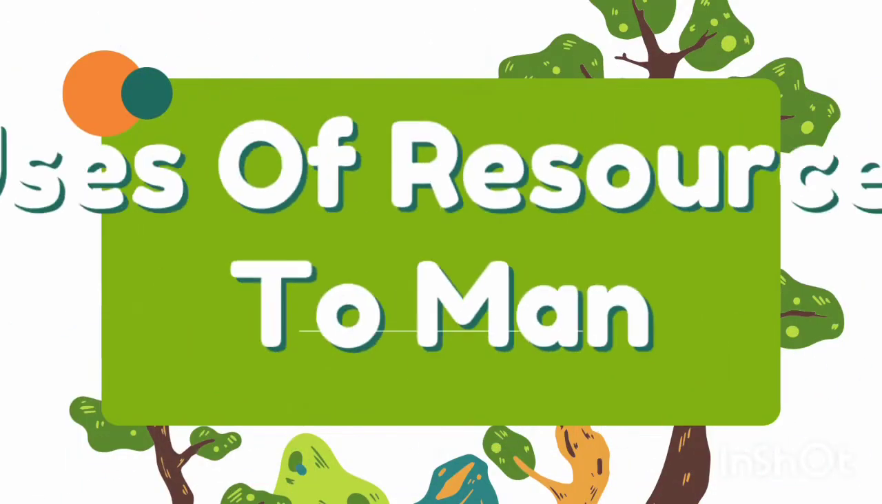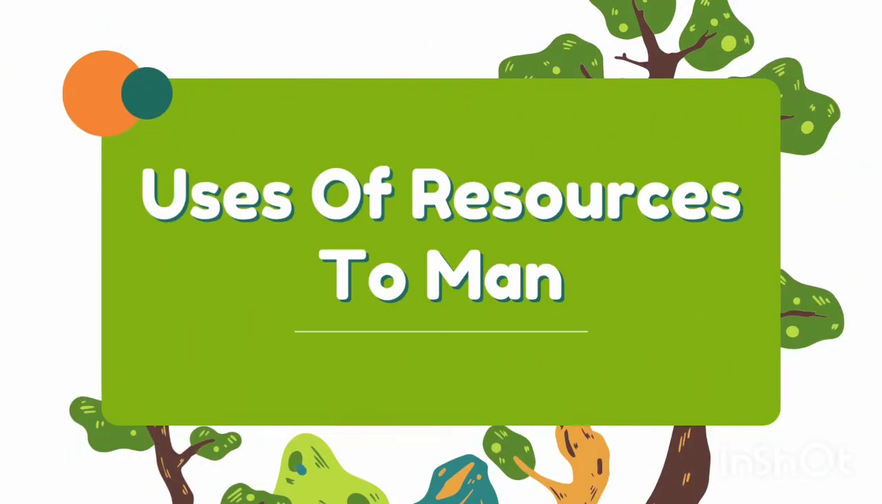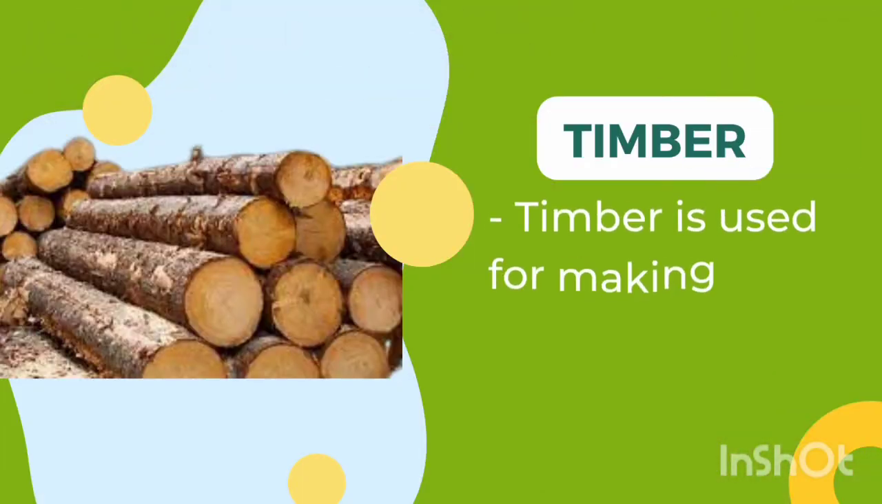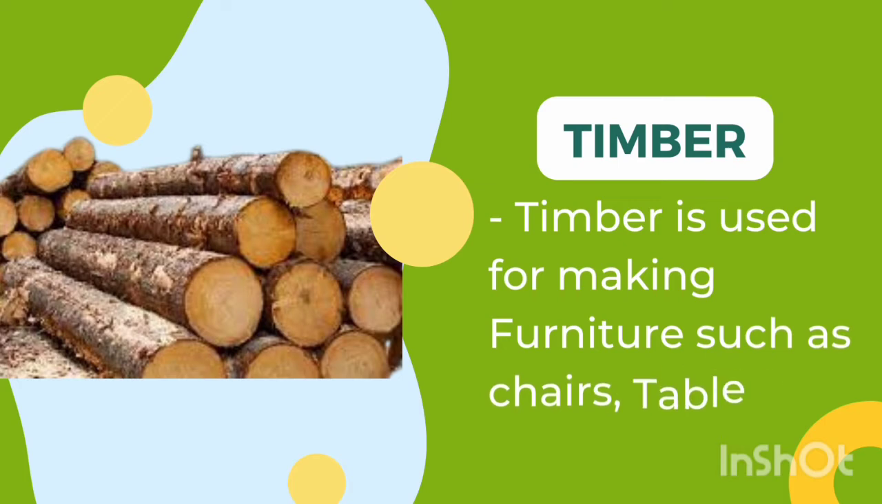All right. So, what are the usefulness of resources to man? Uses of resources to man. Let's look at the first one, timber. Timber is used for making furniture. Yes, for making furniture such as table, chairs, kitchen cabinets, beds. They are all made of wood, and wood is gotten from timber. Yeah, timber is gotten from some kinds of trees.